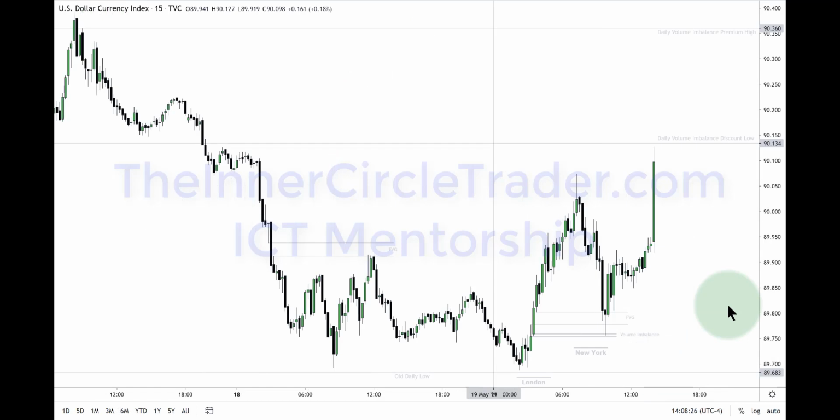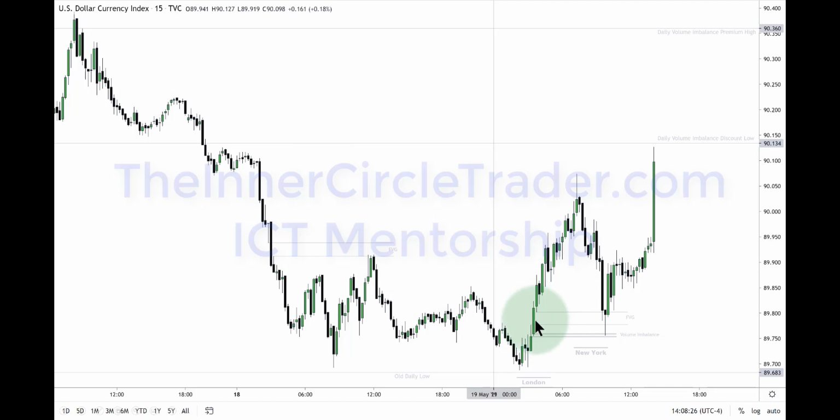15-minute time frame, dollar index. You can see the daily volume imbalance, premium high, discount low, small little fair value gap right there, and buy side liquidity pool as well. Above that, it's here for buy side liquidity.